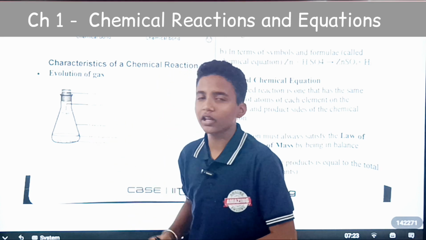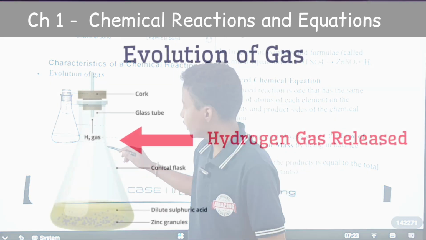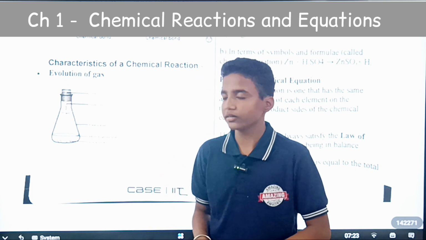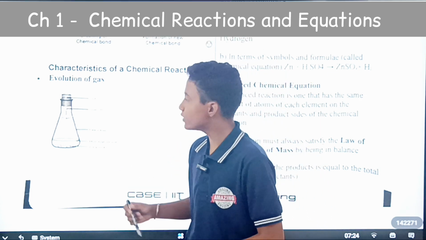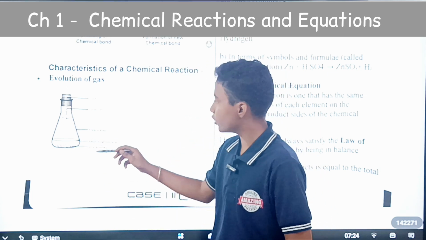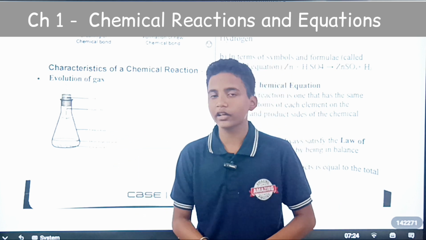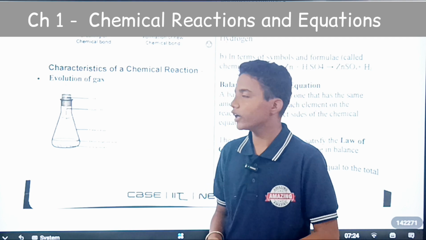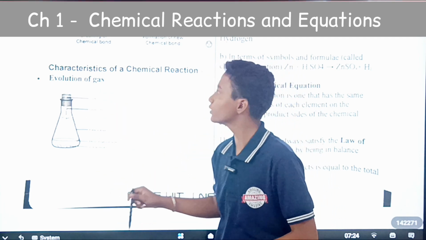Here is dilute sulfuric acid, and we will add zinc granules to the dilute sulfuric acid, and they both will react and produce hydrogen gas. This is the end product, the gas. We can observe here that gas is produced during the chemical reaction of dilute sulfuric acid and zinc granules. There are many types of chemical reaction. This is the first characteristic.